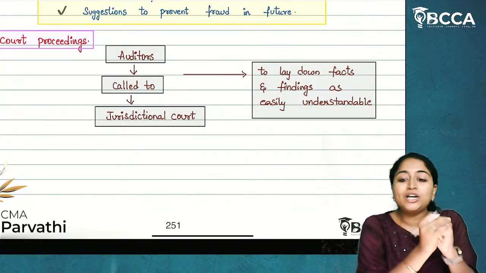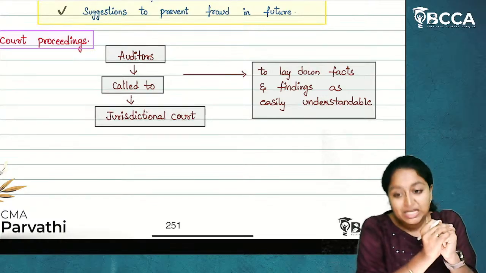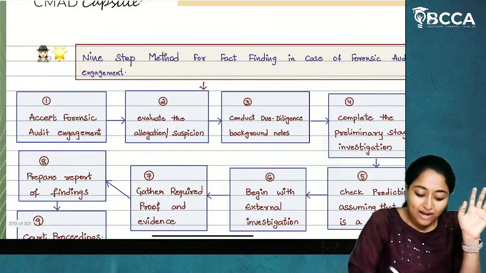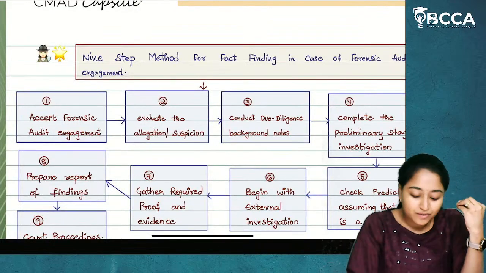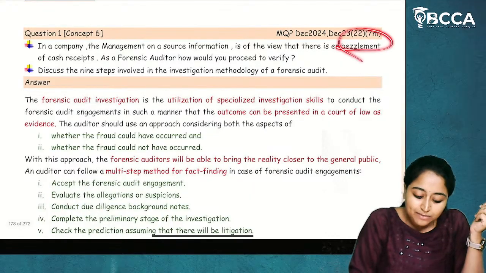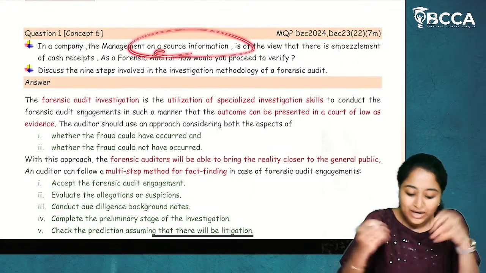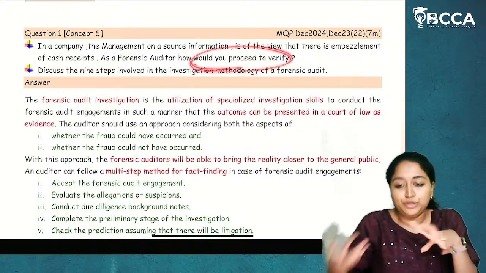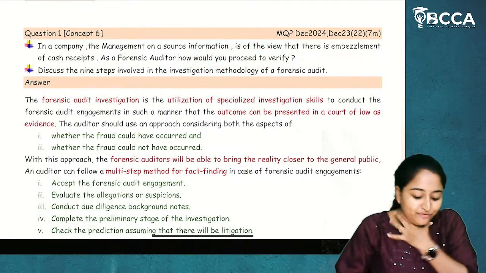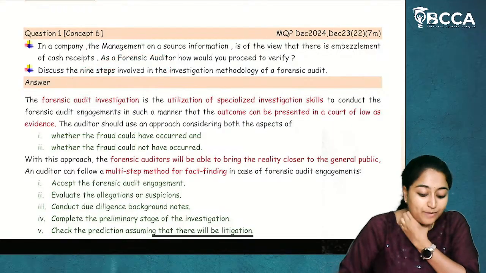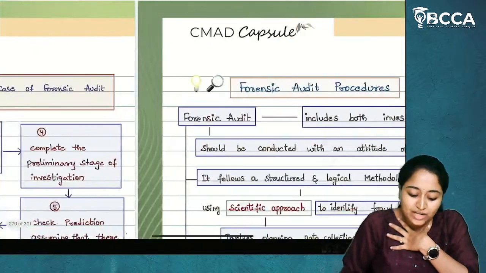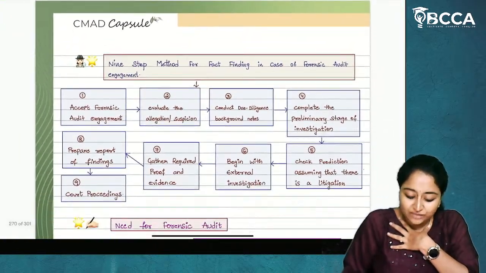If they are not specifying 9 steps, then you will write this 5-step procedure. Now, if they are asking how you are going to uncover it, how you are going to find it out, as they have asked you, embezzlement of cash receipt, so regarding that process, how would you proceed to verify? They have just asked how would you proceed to verify, and in the next question, they have asked about the 9 steps involved in the investigation methodology. Then, you will go for this 9-step method of fact finding.